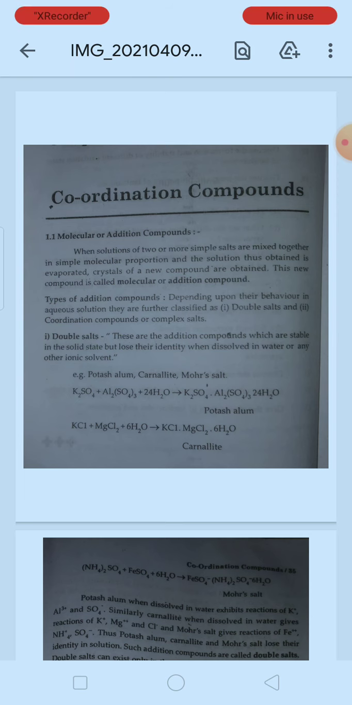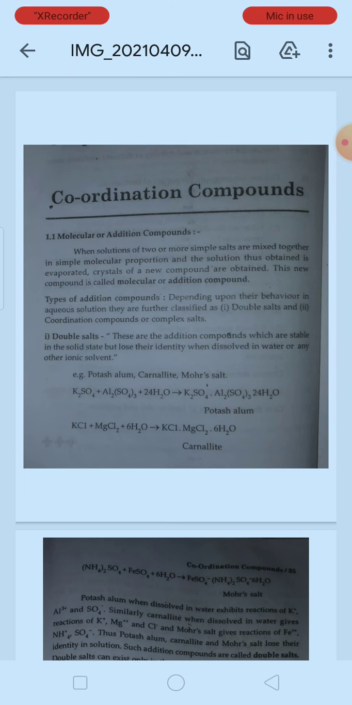This is the A part of Unit 1. In coordination compounds, we will talk about ligands and the central metal ion. Whenever a coordination compound comes up, it is about the central metal ion and the number of ligands attached to it. Now these coordination compounds can be of different types.